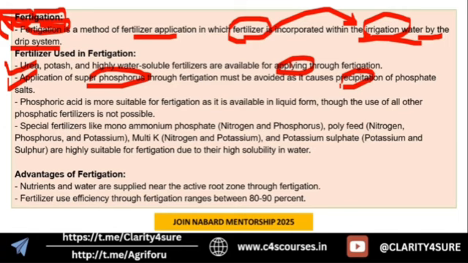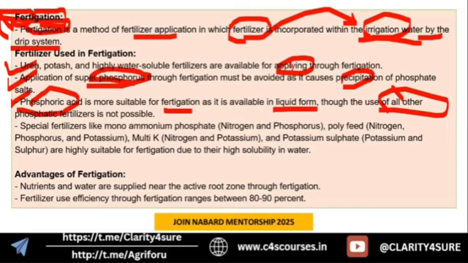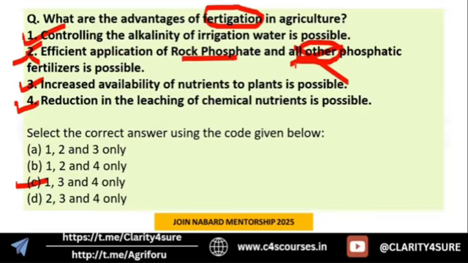So it is not suitable for fertigation. Phosphoric acid is suitable as it is available in liquid form, but super phosphate is not. The use of all other phosphatic fertilizers is not possible, and that makes the statement wrong.